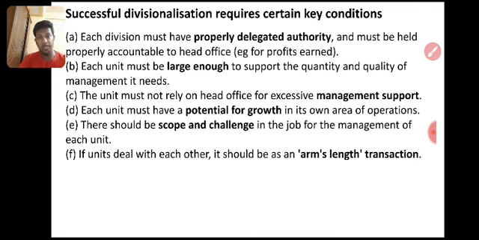Then that divisionalized unit should have the capacity to run the business. If any problems come, always talking to head office is not good. You have to look after his business. That is also not good. That's why we need a person with good experience and knowledge. The unit must have the potential for growth in its area of operation. You should at least, year by year, try to increase the profit and the production capacity. There should be scope and challenge in the job for the management of the unit.